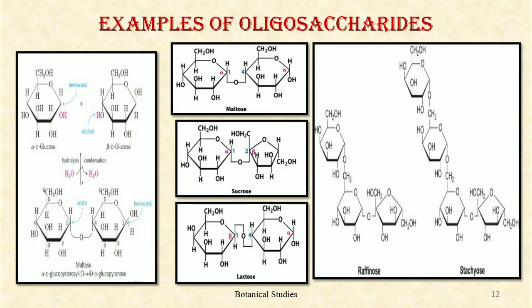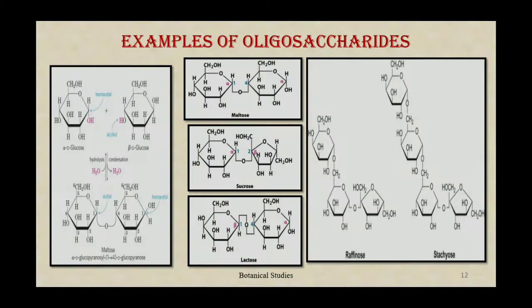Raffinose is a trisaccharide made up of three monosaccharide units: one molecule of glucose, one molecule of fructose, and one molecule of galactose. Stachyose is a tetrasaccharide made up of 4 monosaccharide units, of which 2 molecules are galactose, 1 molecule is glucose, and 1 molecule is fructose.